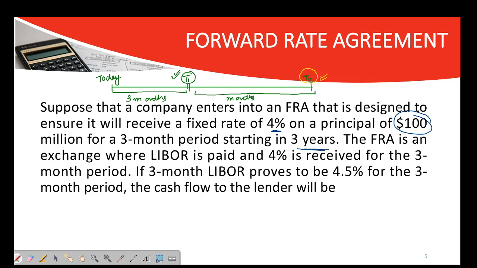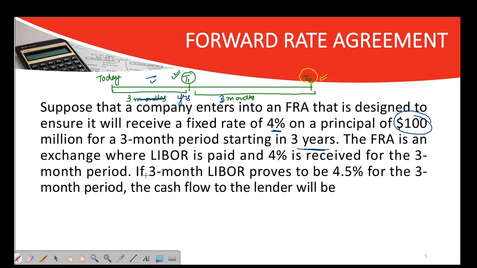So the period will start in 3 years. The FRA is an exchange where LIBOR is paid and 4% is received for the 3-month period. Try to understand that this is an FRA for fixing that interest rate after 3 years for 3 months.